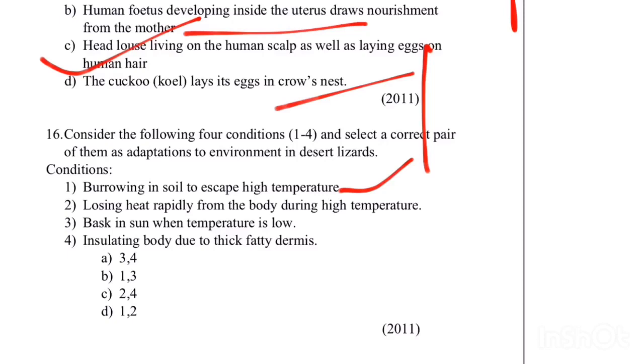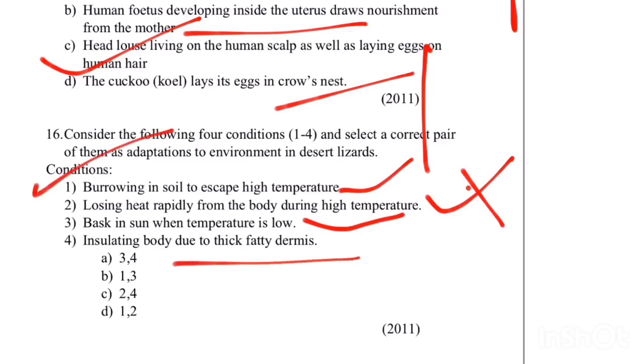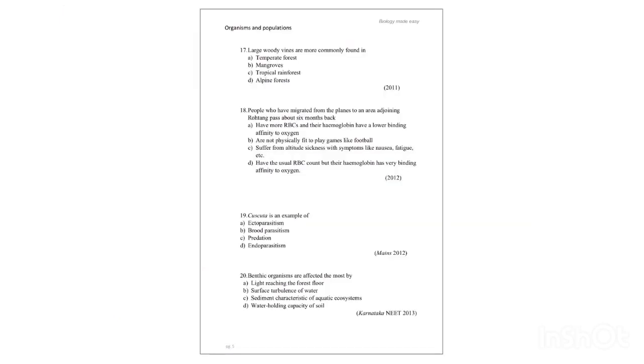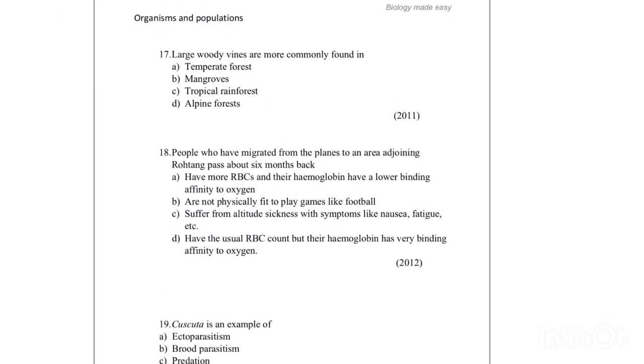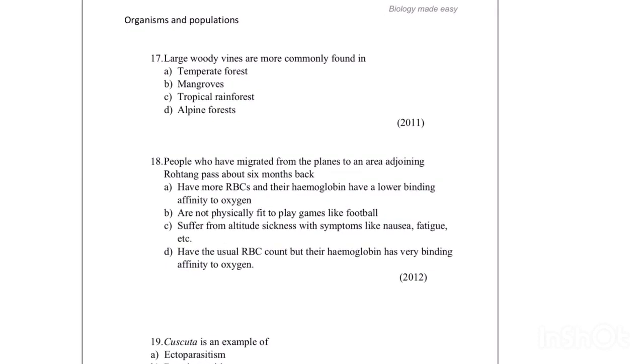Losing heat rapidly. No, this does not take place. If they lose the heat rapidly, then the water comes out of the body, so this is not the correct answer. They need very much water within their body. They come out and bask in the sun when temperature is low, so they take the heat and increase their body temperature. Insulating body due to thick fatty dermis. No, they don't have insulating dermis. So the correct answer is 1 and 3. That is option B.